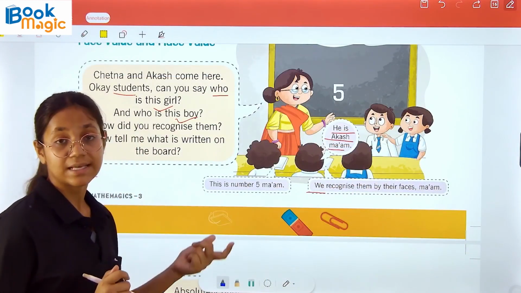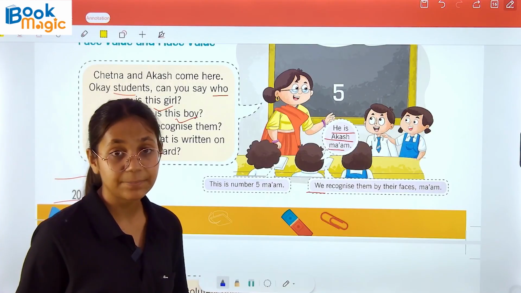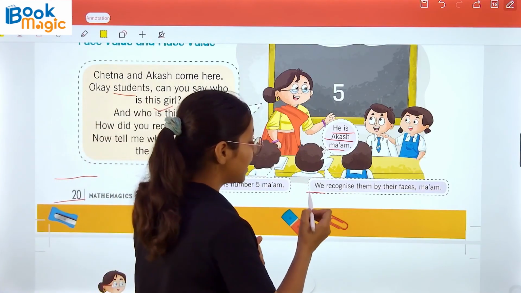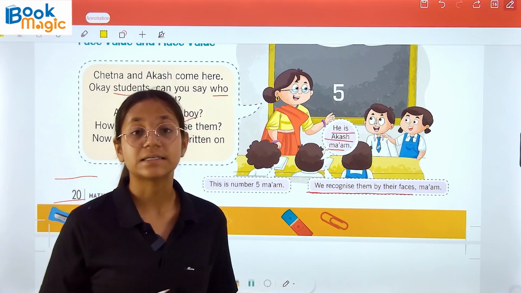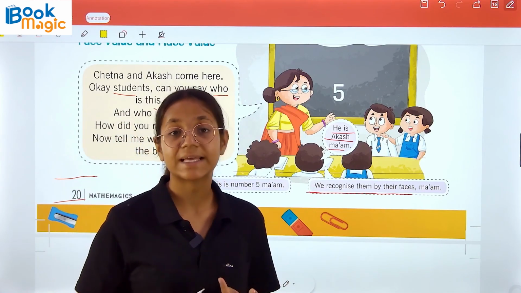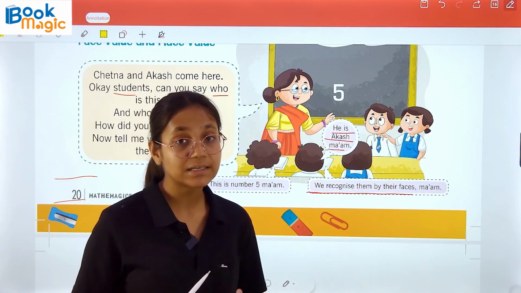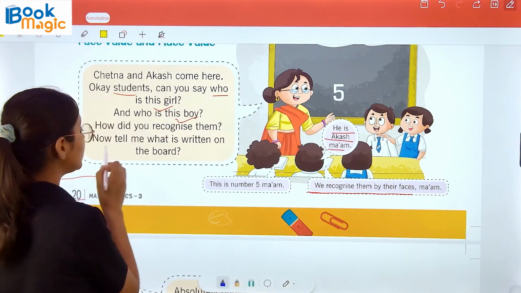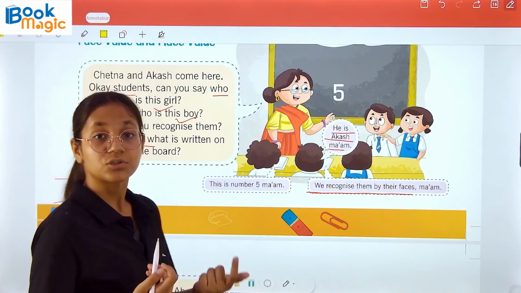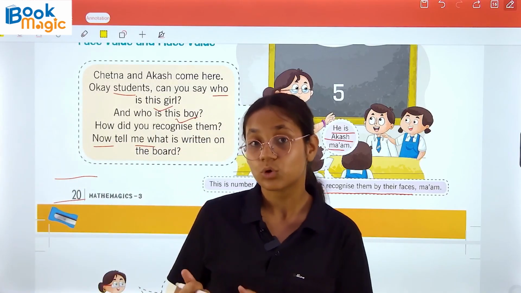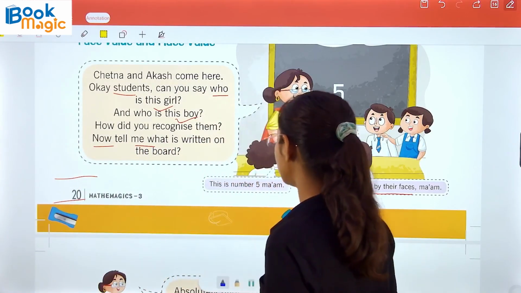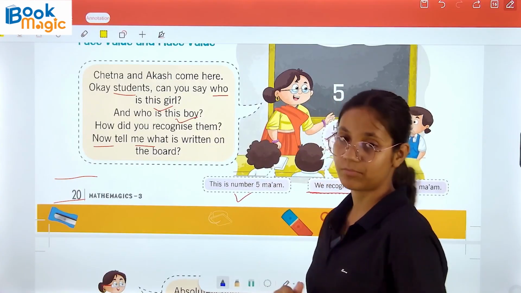How did you recognize them? How did you recognize those children? So student replied, we recognize them by their face ma'am. So the children said that ma'am, we recognize their face, we recognized them by their face. Now tell me what is written on the board. So the teacher asked, now tell me what is written on the board. So student replied, this is number 5 ma'am.